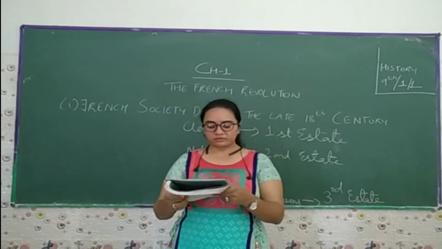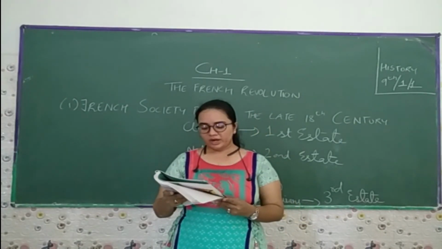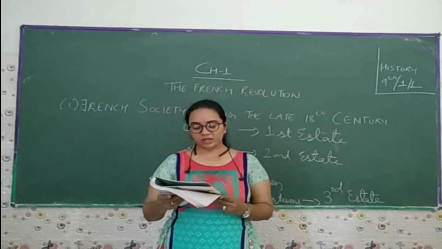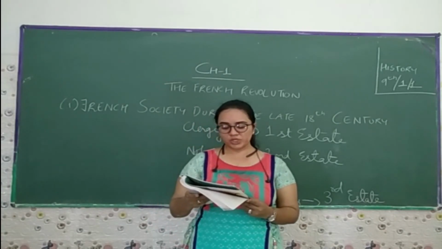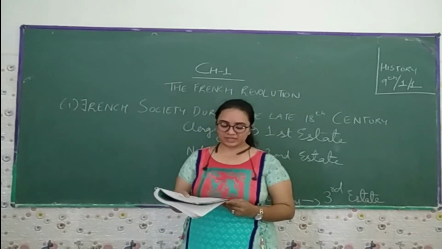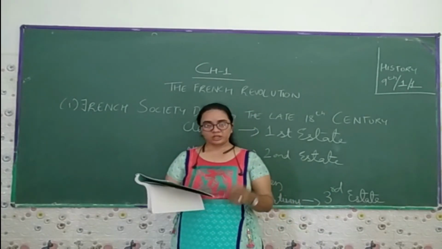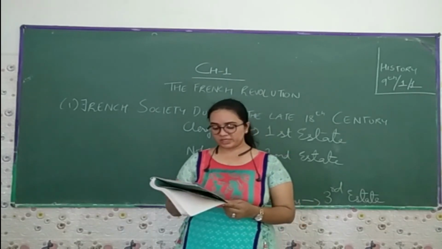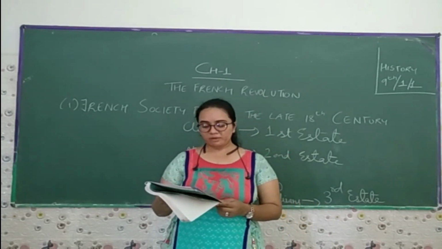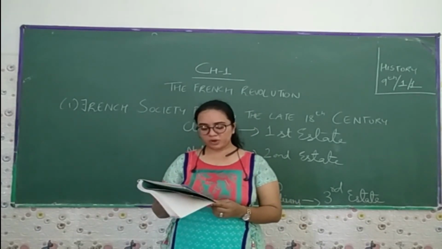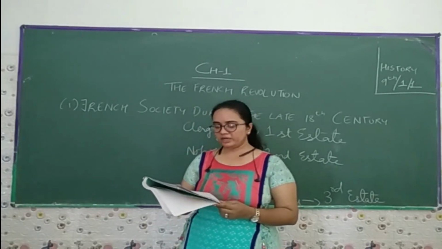The three estates were part of the feudal system dating back to the Middle Ages, that is the medieval age. The term Old Regime is usually used to describe the society and institutions of France before 1789. In the figure shown, which I already explained to you, the system of estates of French society was organized. The peasants made up 90% of the population. However, only a small number of them owned the land they cultivated.